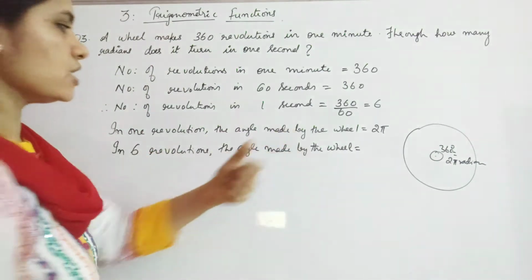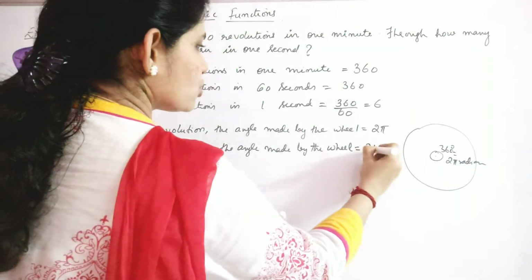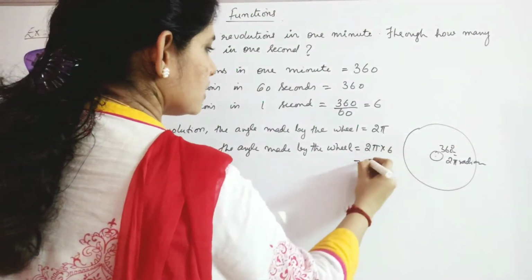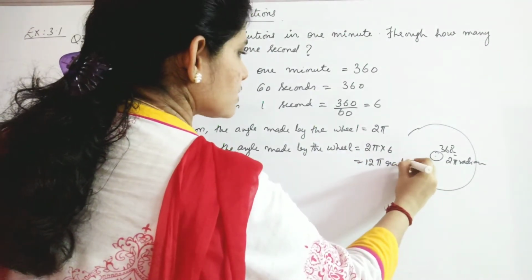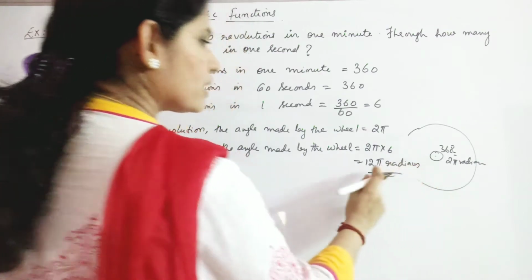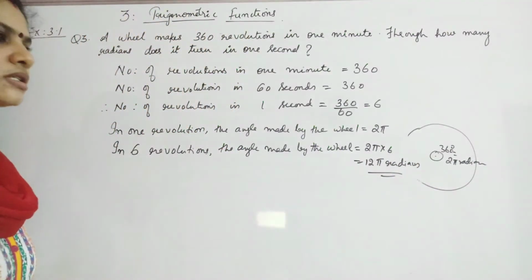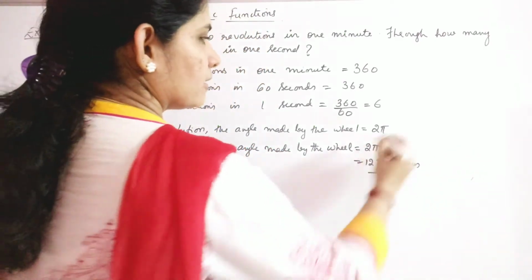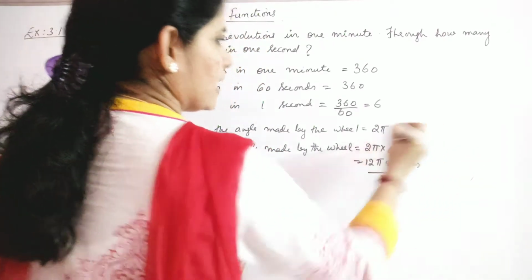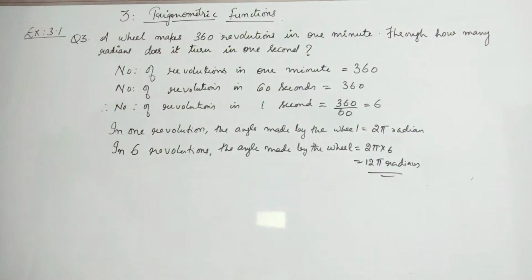It will be 6 into 2 pi. Okay, 2 pi into 6 which is 12 pi radians. If you want you can just write this as the unit, or else if you are just writing 12 pi then also it is okay, right? So this is what you have to say as your answer, right? Is it clear?